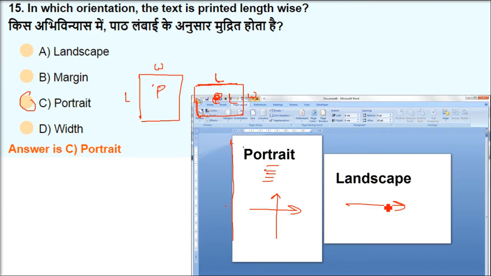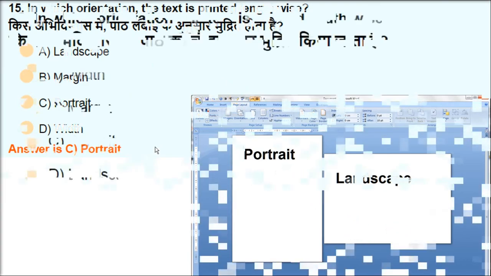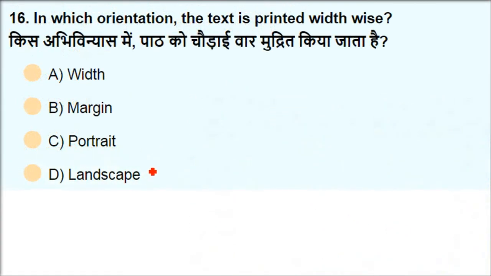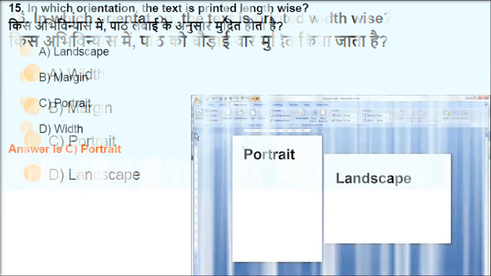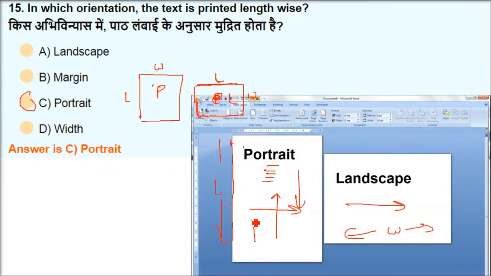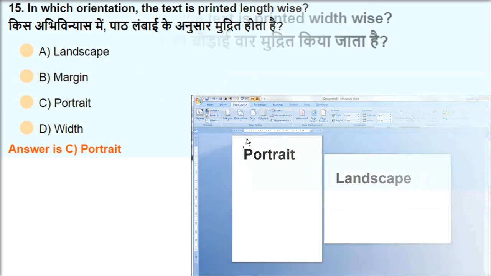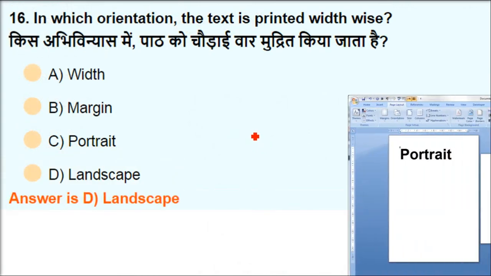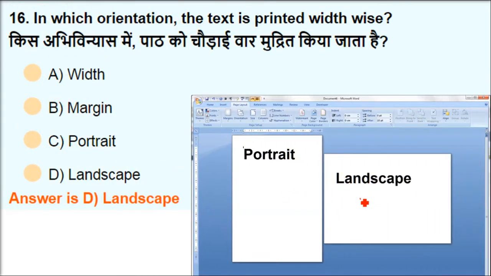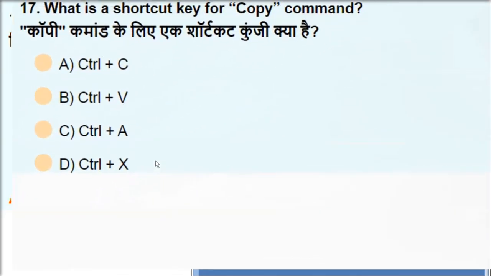The next question is also on the basis of this only. Let me tell you again, portrait is lengthwise. Landscape is widthwise. If you take a normal page, the length will be higher than the width. Same question in a different way: in which orientation is the text printed widthwise? The answer here is landscape. Same logic. To print lengthwise, it has to be portrait. To print widthwise, it has to be landscape. You have to select landscape while printing.